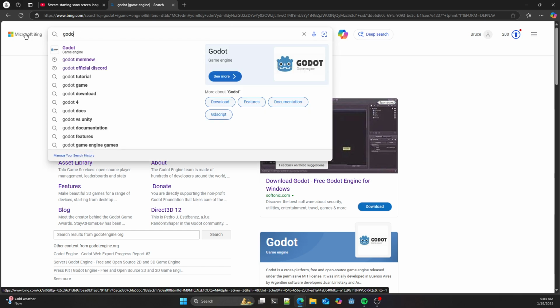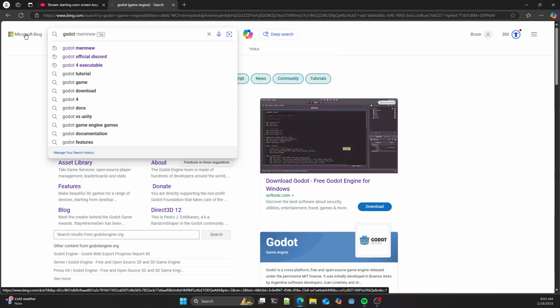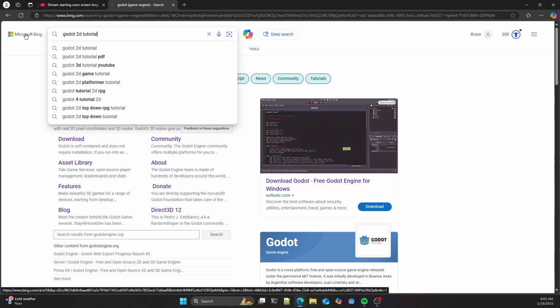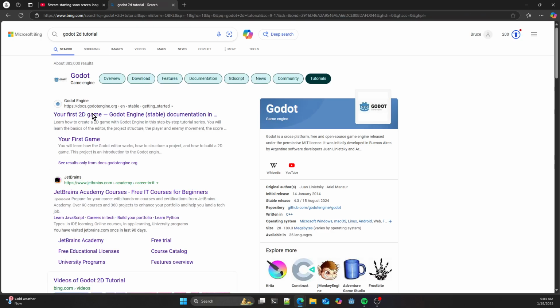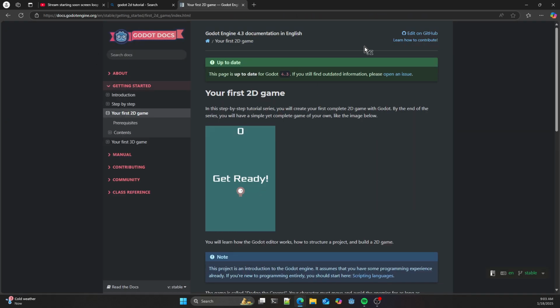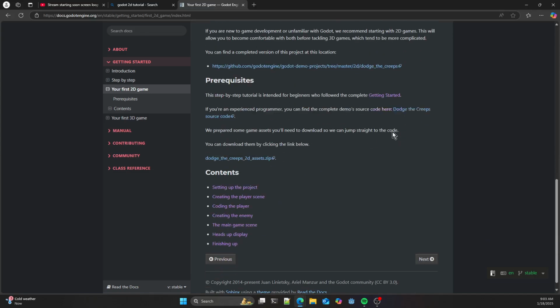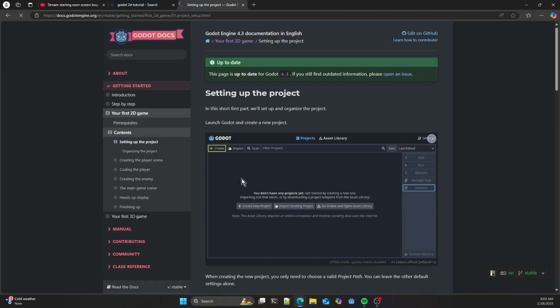Interesting. Oh, well, I missed the T. What was I looking for? 2D tutorial. Right, I got a blue screen. Don't know what happened there. That's the second blue screen I've had this week, which worries me a little bit, because it's a relatively new PC.